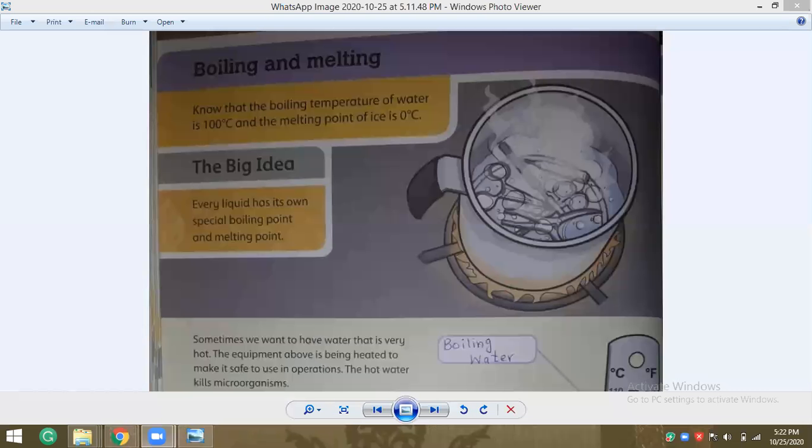Okay, boys, now page 40. The topic is boiling and melting.